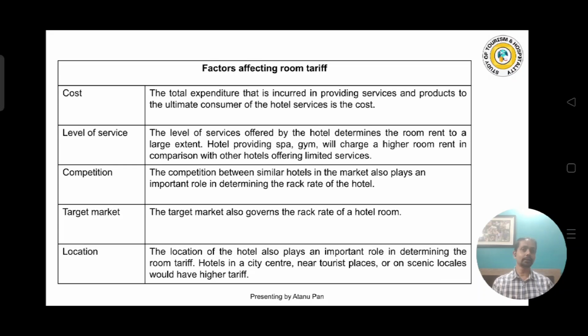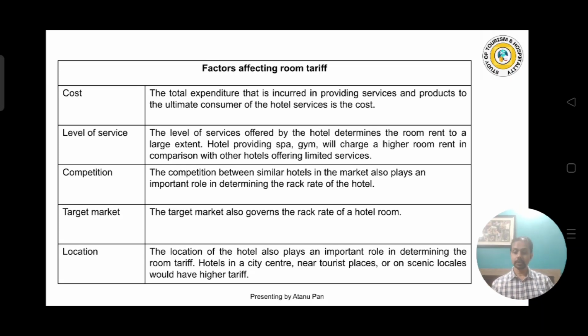Factors affecting room tariff, what does it mean? It means what are the different factors on the basis of which the room tariffs are fixed. Means what are the factors which really affect the price of the rooms. All right, so the first one is the cost. Cost means our expenditure, how much we are spending.